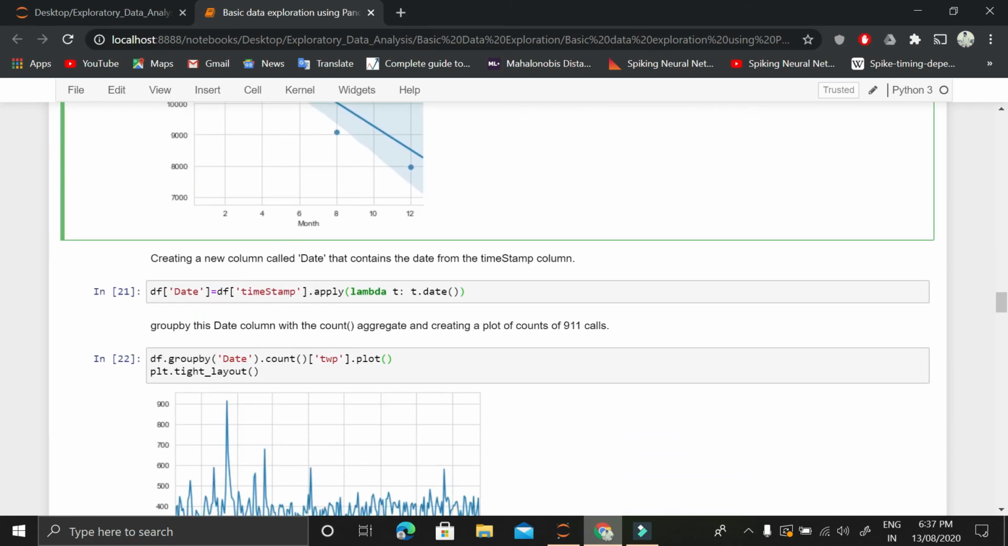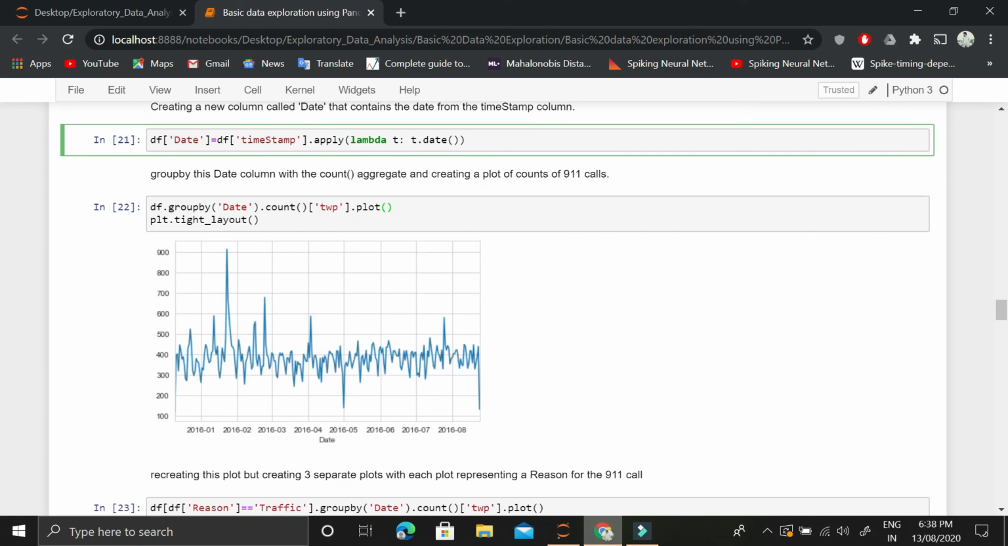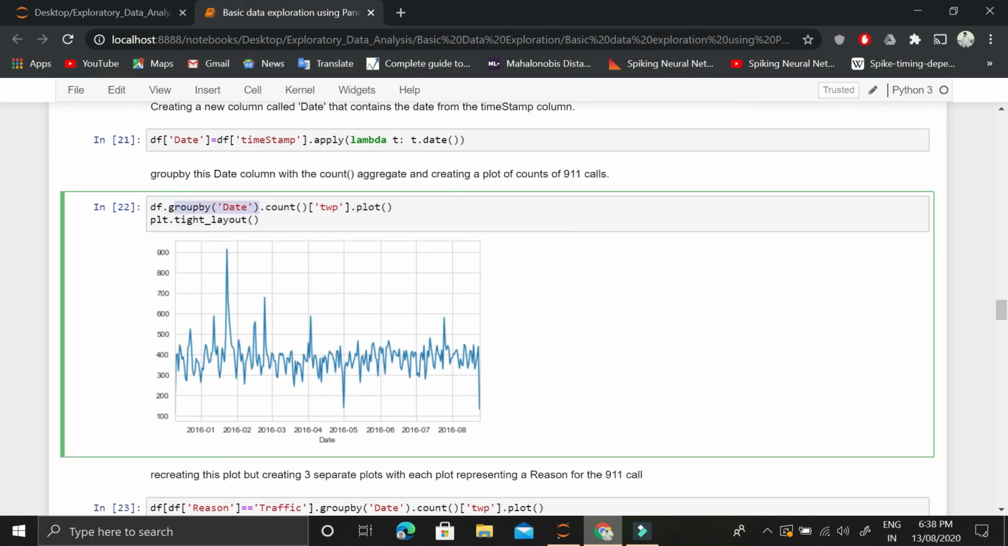Again, what we are doing here is creating a new column of date, and this date column is extracted from the timestamp. We apply this lambda function, and this is the method dot date that is used to extract out the date. Given this date, again we group the data according to the date, and we count it. And this is about 8 months of data, from month number 1 to month number 8.